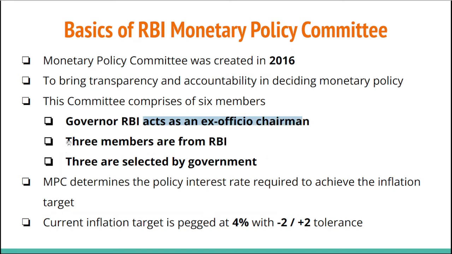3 members are basically selected from the Reserve Bank of India itself. Then there are 3 members who are selected by the Government of India. MPC, that is Monetary Policy Committee, determines the policy interest rate. The policy interest rate required to achieve the inflation target. The current inflation target is pegged at 4% with plus or minus 2% tolerance limit.